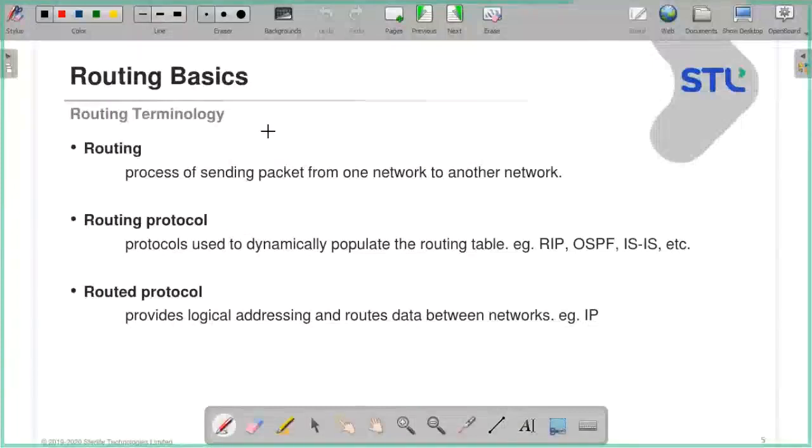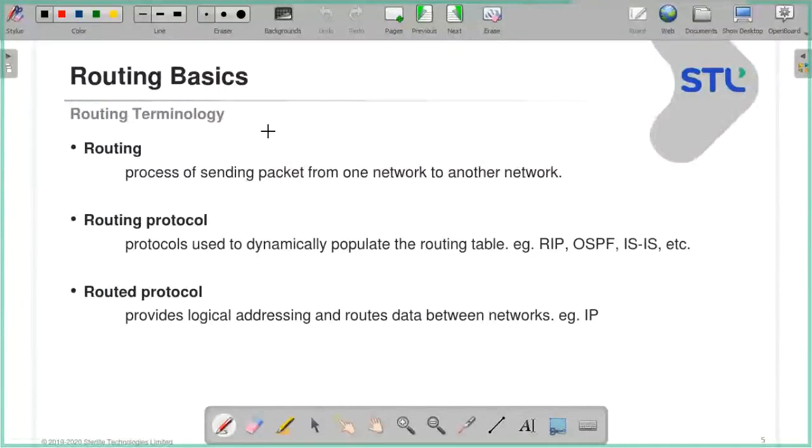Examples are Routing Information Protocol, RIP, Open Shortest Path First, OSPF, Intermediate System to Intermediate System, that is IS-IS, and we have EIGRP also, Enhanced Interior Gateway Routing Protocol. So these are the routing protocols that are there.